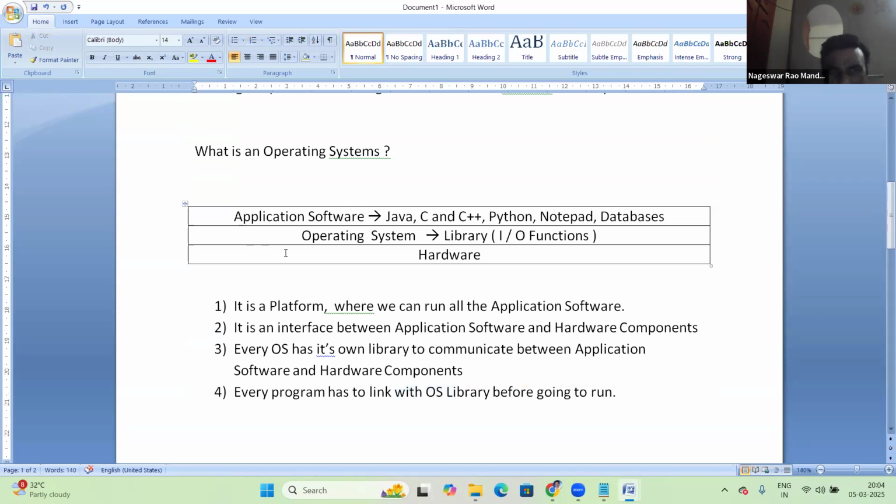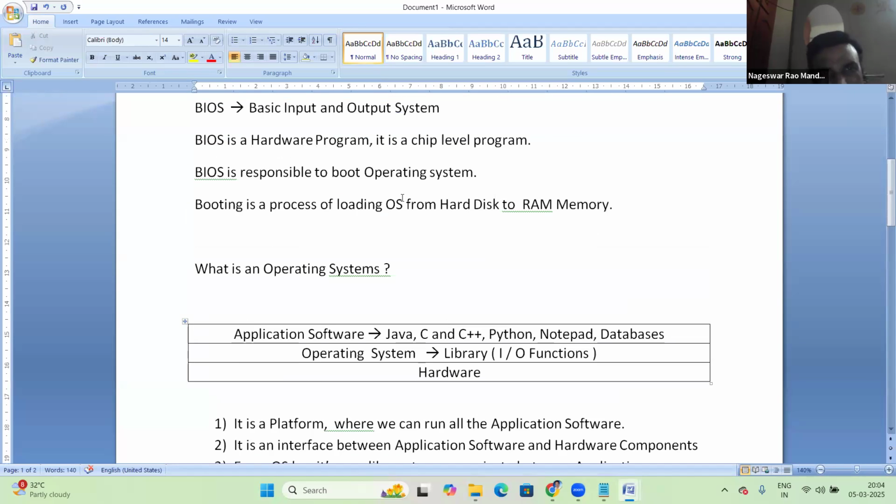So here OS is acting like a platform. On top of OS, all are running. Not only a platform, it acts like an interface between application software and hardware components. Next, inside of OS, there is a library for communication purpose. That's all about OS.